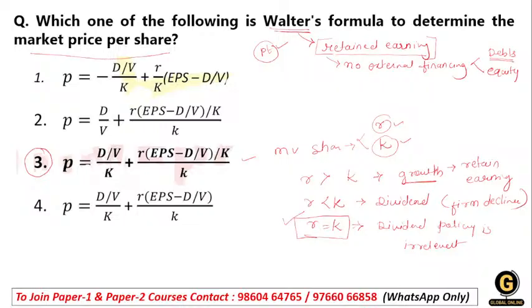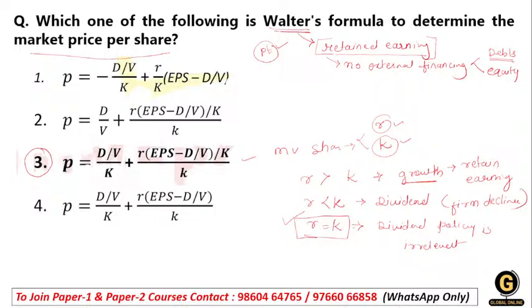Ultimately, the Walter model assumes a constant return and cost of capital, which is most applicable theoretically or in simplified valuation contexts. So the Walter model says this is an irrelevant theory, it does not affect the organization whether you pay the dividend or not. If you need finance, use your retained earnings instead of taking finance from external sources. So this is the Walter model, and this is the formula.